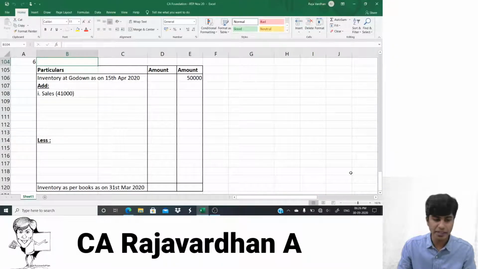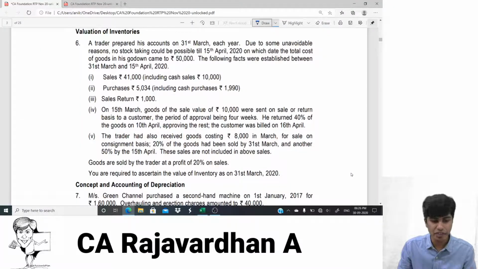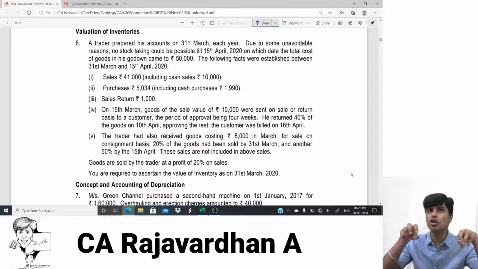So we had started with this particular part. They've given inventory at godown as on 15th of March 2020, that is 50,000. We've written that. And then we read the first adjustment, that is sales of rupees 41,000 was effected after 31st of March but before 15th of April. So this much of goods have gone out. You get that? These goods were there with us on 31st of March but not on 15th of April.